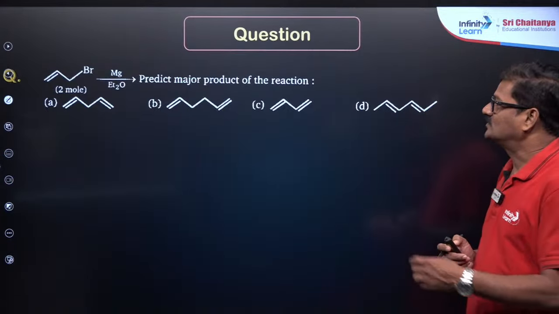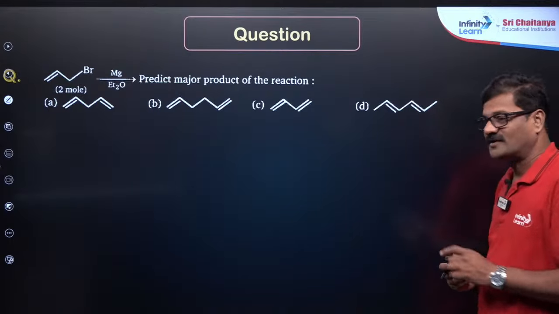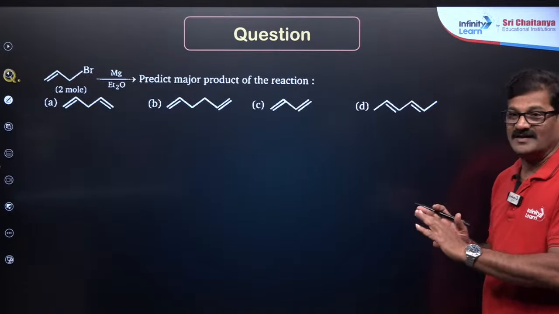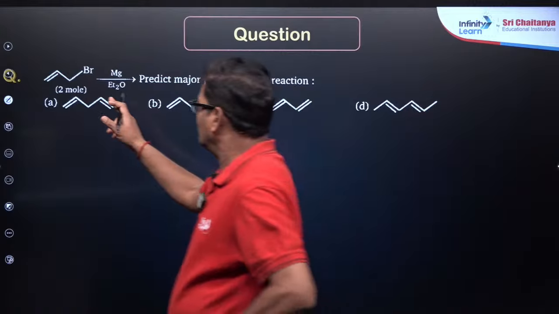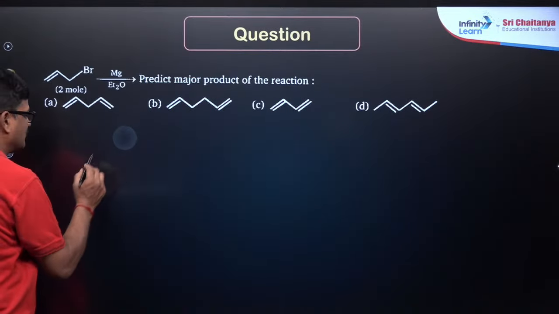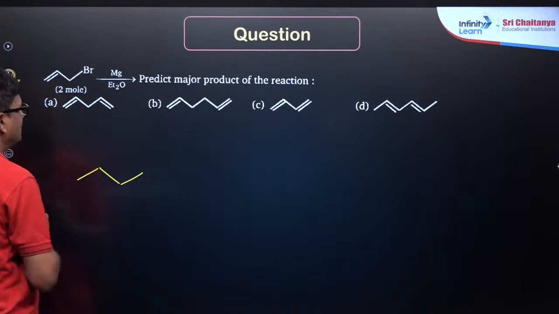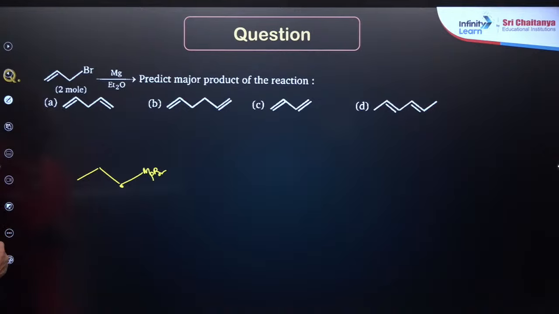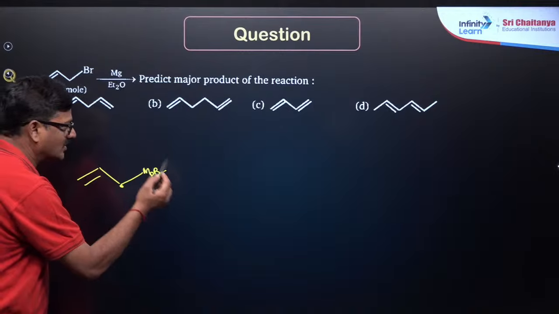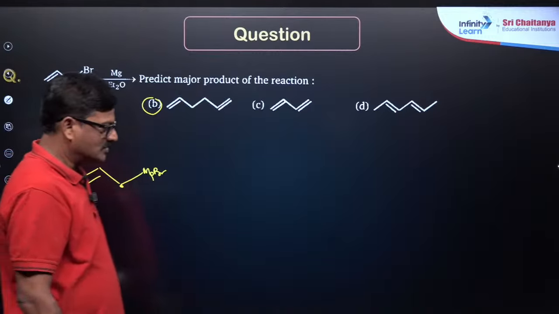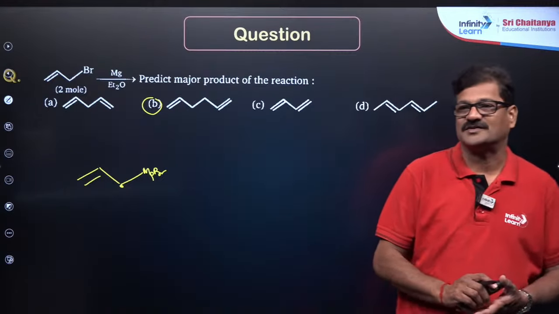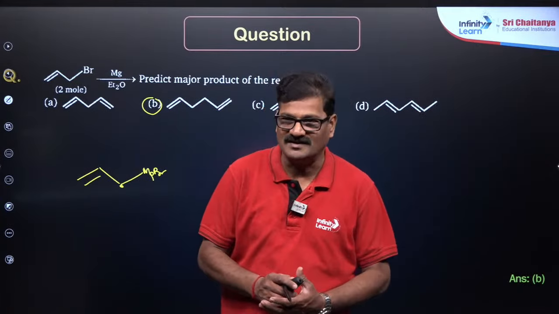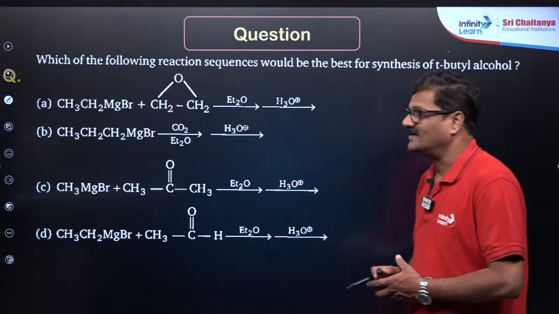And also, this we have already seen: predict the major product. I already mentioned this question. I'll come back here. This is your Grignard reagent, magnesium bromide, and it is going to give a coupling reaction. So the option for this question is going to be B over here, right? Now moving ahead.